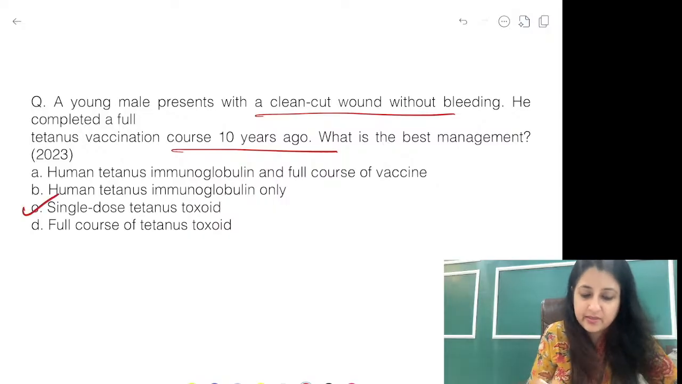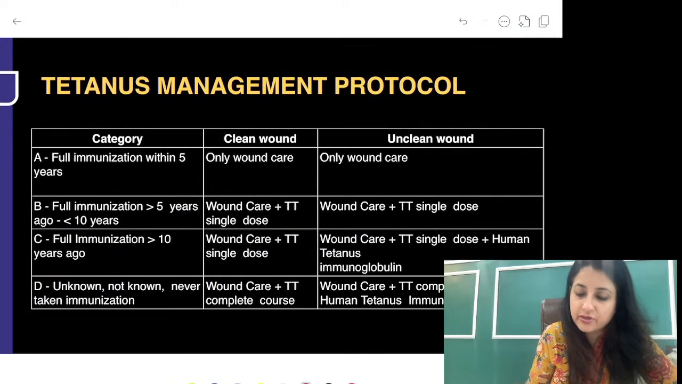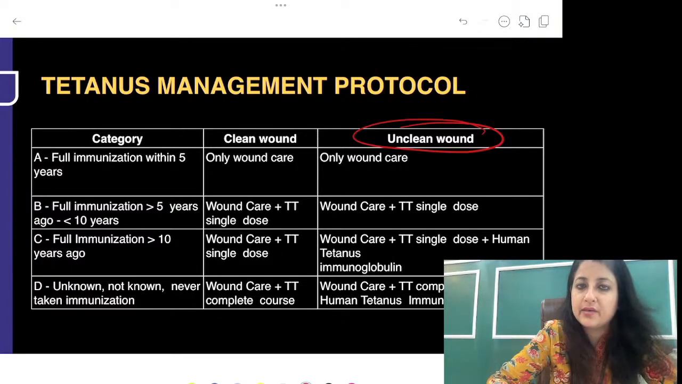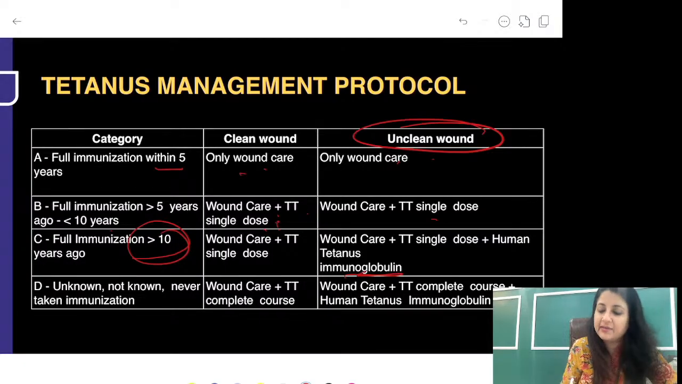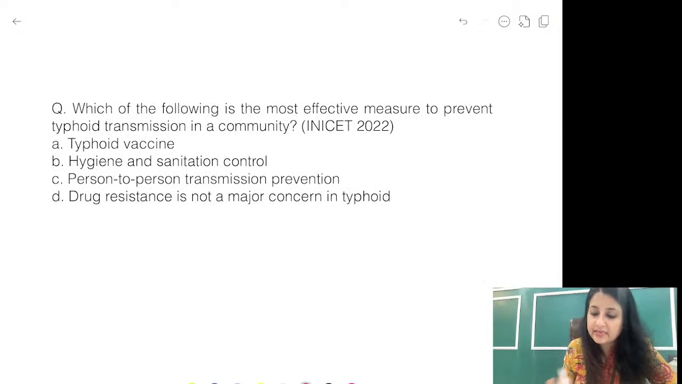This I am sure everybody can do. Single dose of tetanus toxoid. You just have to follow this protocol. Remember one thing, only in an unclean wound are you going to give immunoglobulin. Okay? In the unclean wound you are going to give immunoglobulin, guys. Full immunization within 5 years, clean or unclean, only wound care. More than 5 years, less than 10 years: wound care plus TT single dose, in unclean also. But more than 10 years, you will add immunoglobulin in unclean. Diphtheria, tetanus, rabies, read these before you go.